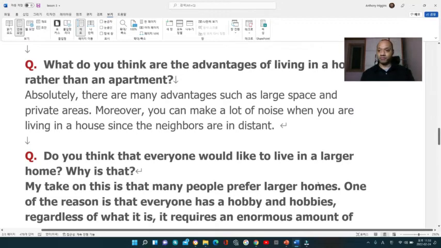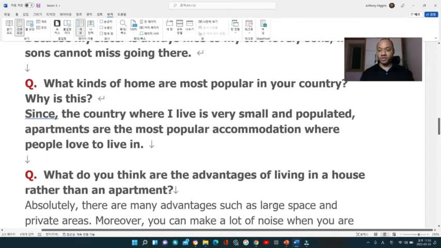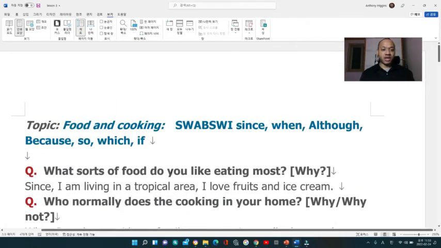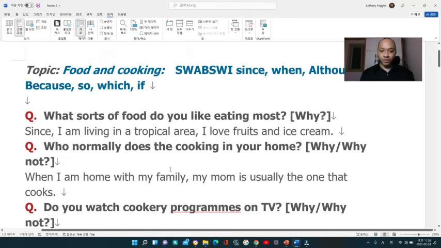Now we're going to review some of these words with some accents and pronunciation. The first question is what sort of food do you like eating most? All right, and then I'll answer. So the accent that you're supposed to make in the beginning is supposed to be up and then coming down, right? So here it will be since, not going down, but it should be going upwards. So always remember that accent.